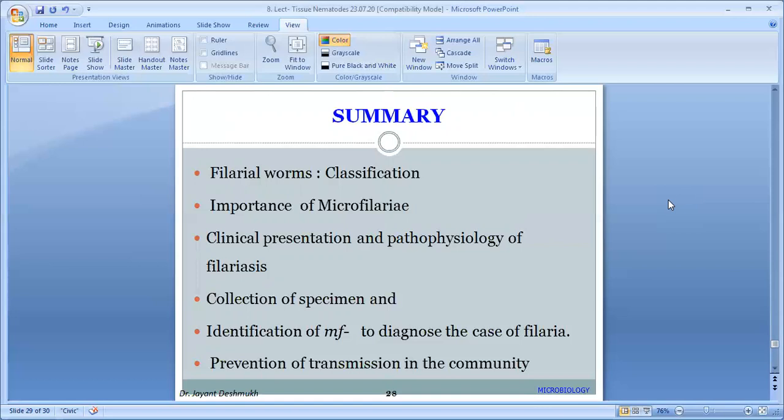What is the importance of microfilariae? Because morphology you have to write, but microfilaria is important because it is the only unique structure by which we can differentiate the filarial worm infection of the patient: Brugia, Wuchereria, Loa loa, Onchocerca, whatever it may be. Clinical presentation, pathophysiology of filariasis. What is the clinical presentation? One is the filarial fever. Second is lymphangitis.